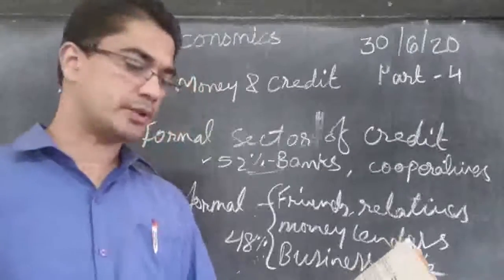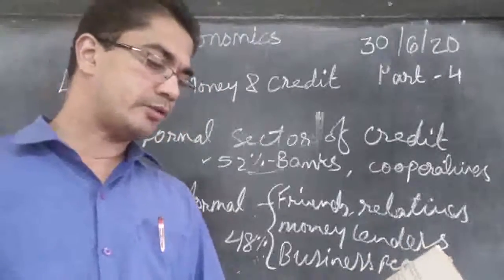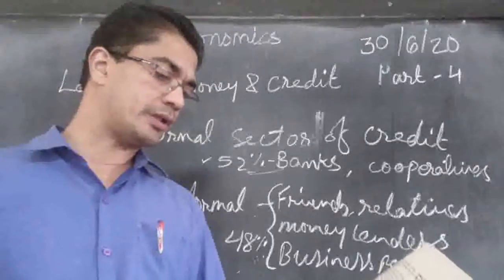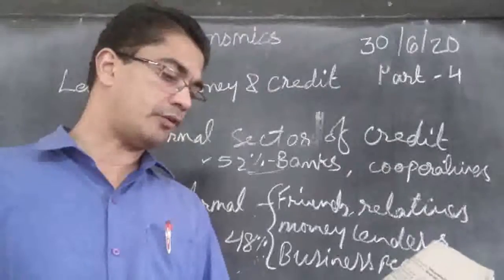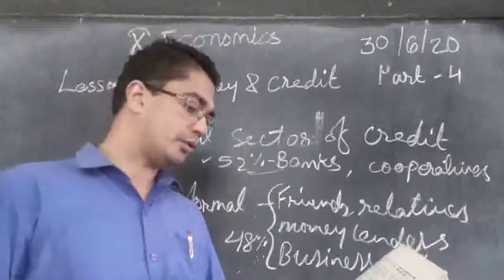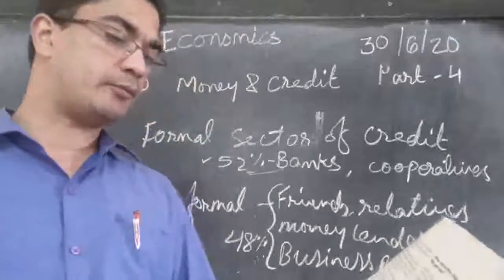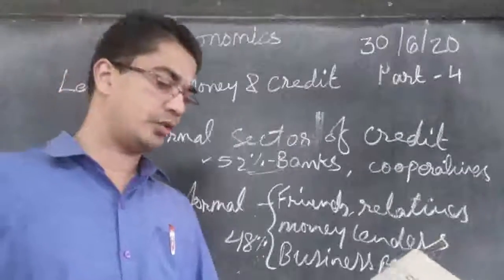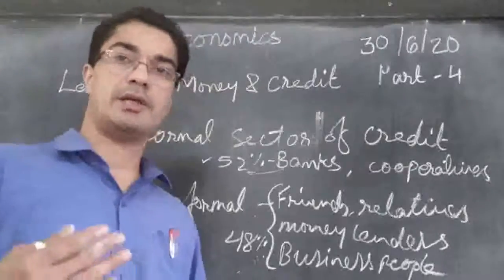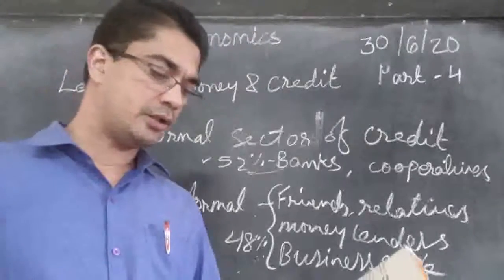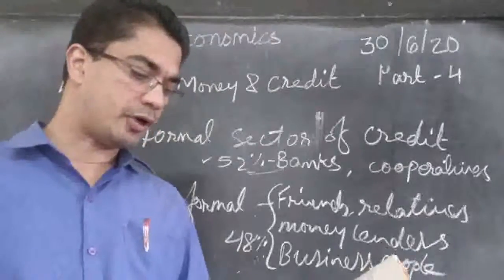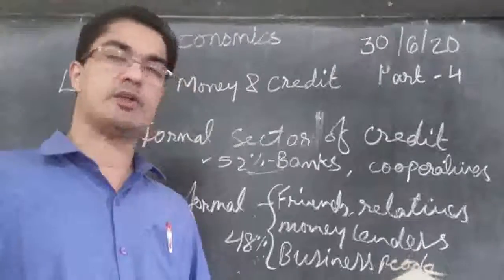And they could grow crops, do business, set up small scale industries, etc. They could set up new industries or trade in goods. Cheap and affordable credit is crucial for the country's development. So if people are able to take a loan from the bank at a lower interest, then they can use that money to start new industry, and they can do business and so on. Cheap and affordable credit is crucial for the country's development.